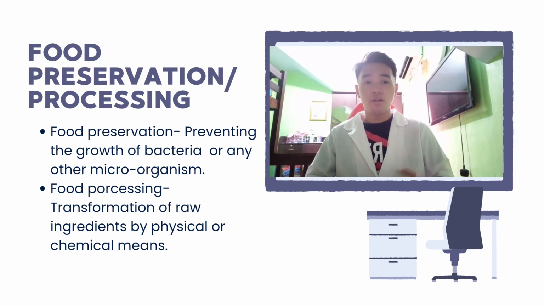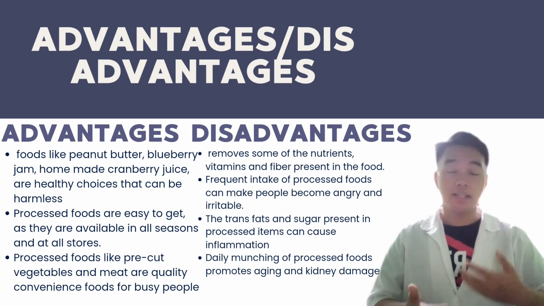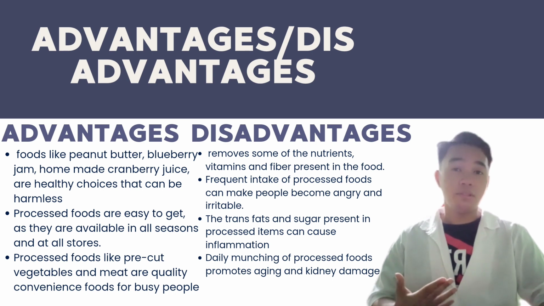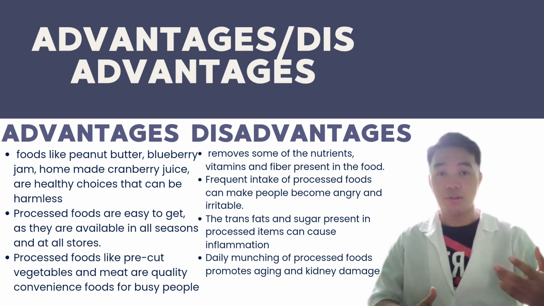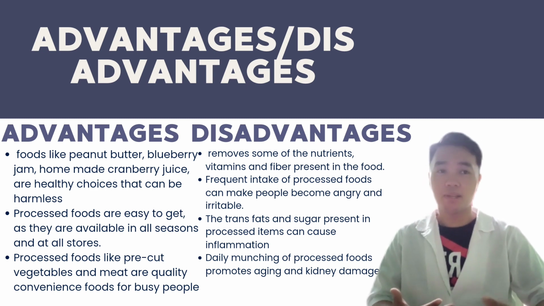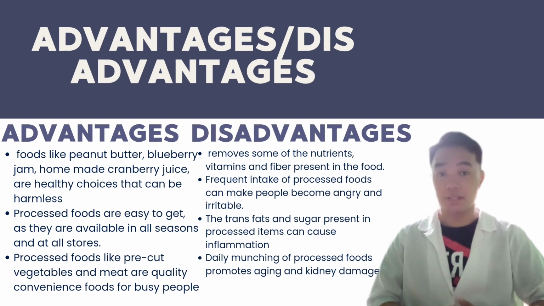Also, food preservation is to stop or slow down the spoiling of food, loss of quality, and edibility of food for a longer time. First, the advantages of processed food. Processed foods are usually processed to kill harmful bacteria or other microorganisms to make them safer and for longer shelf life.